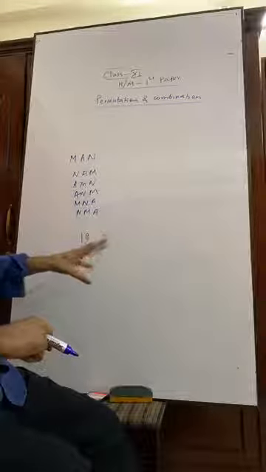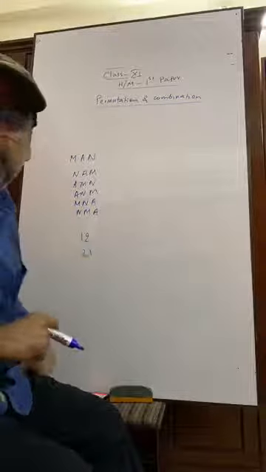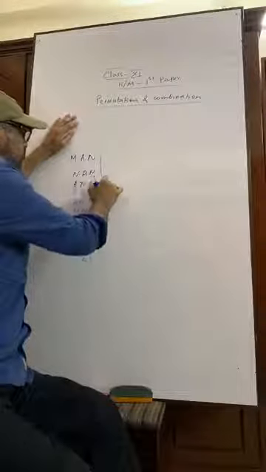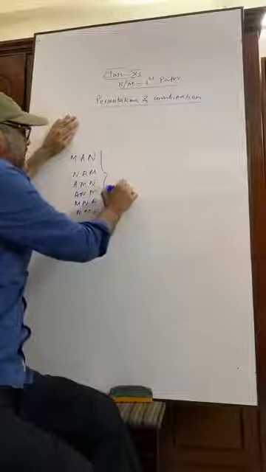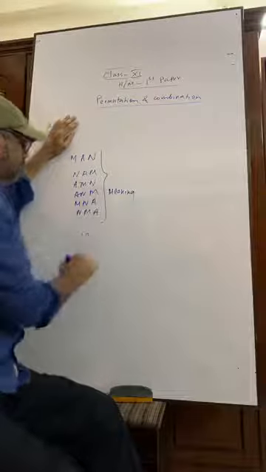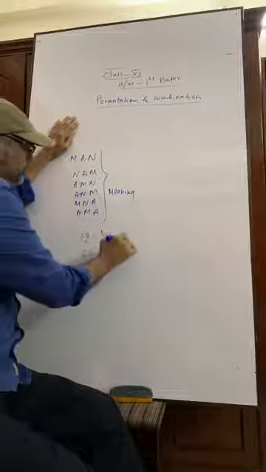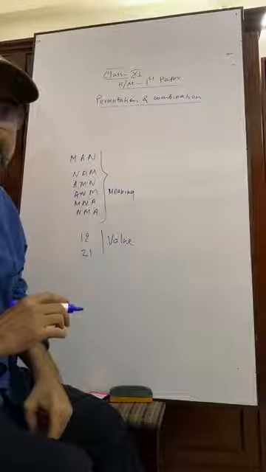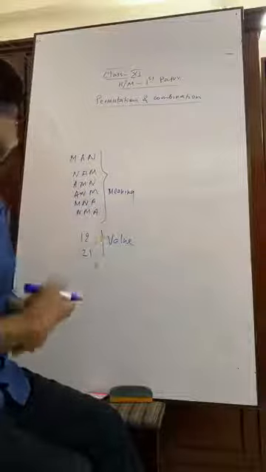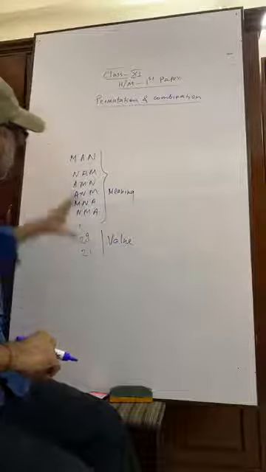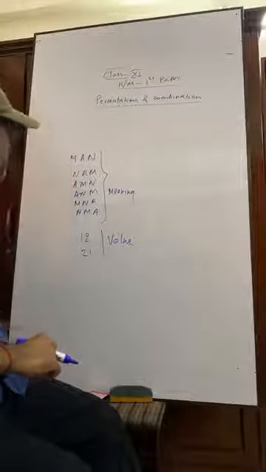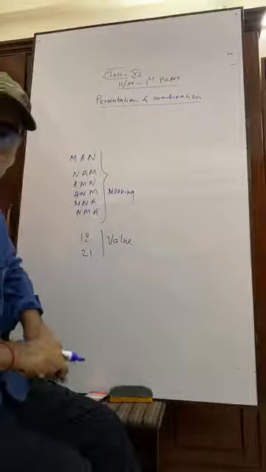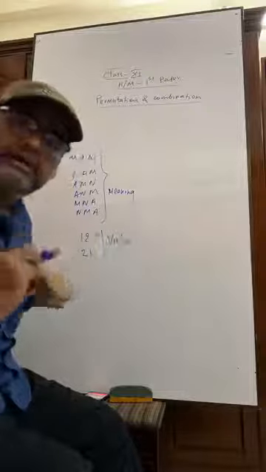After changing, we have got a different number. After changing, the meaning and value are different, right? Here the meaning of the words and here the value of the number are different. Have you seen?